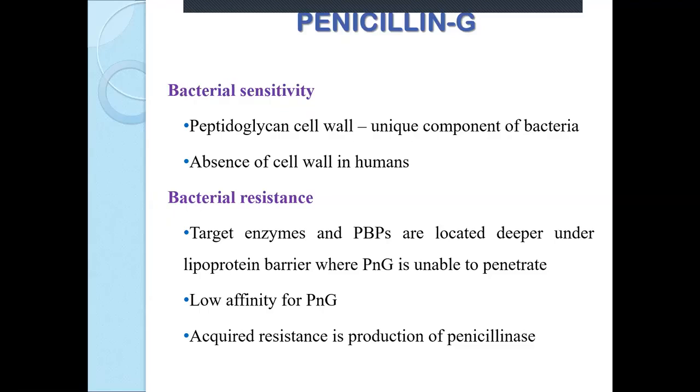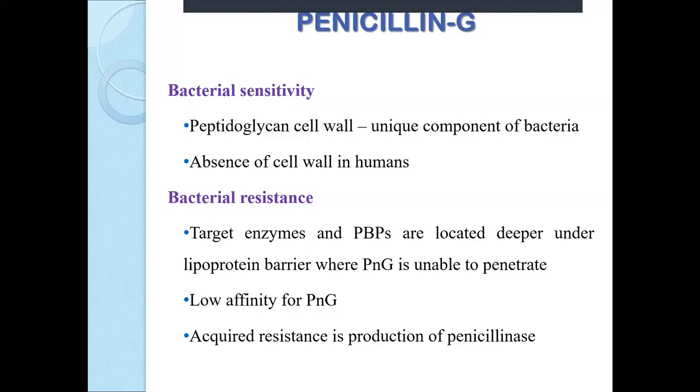The reason is we do not have a cell wall, we have a cell membrane, and peptidoglycan cell wall is the unique component of bacteria. So peptidoglycan is the target for penicillin, and that is the reason for the safety of penicillin.